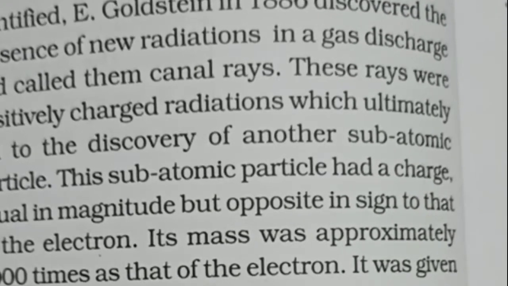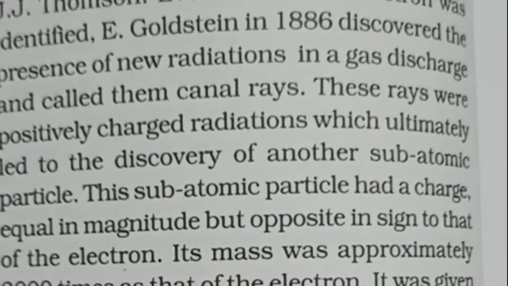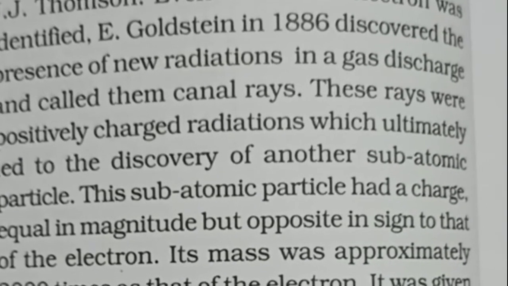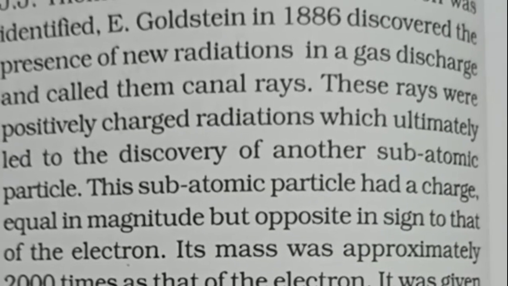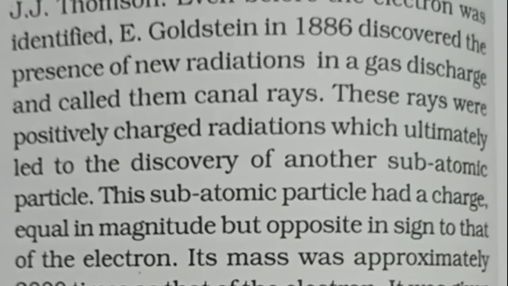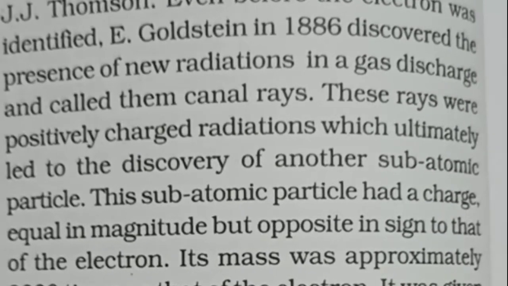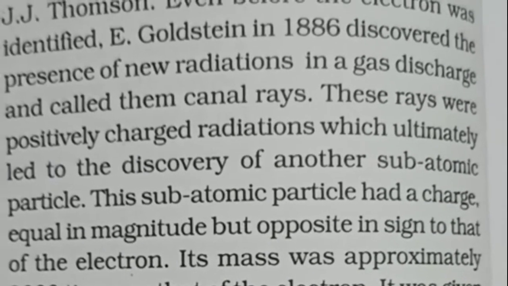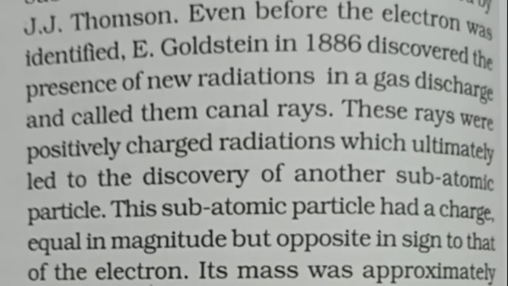Now let us come to the charge, the second difference. The proton's relative electric charge is +1, the electron's is -1, and the neutron has no charge, so we will write 0. Third difference: the proton is found in the nucleus, the electron is found outside the nucleus, and the neutron is found in the nucleus.